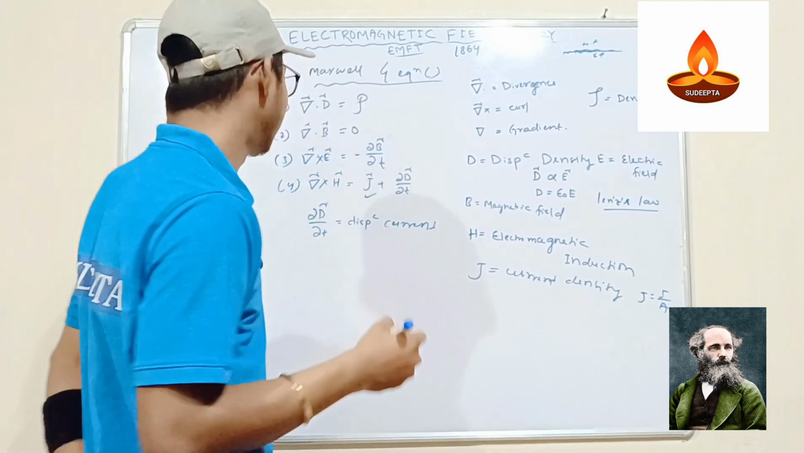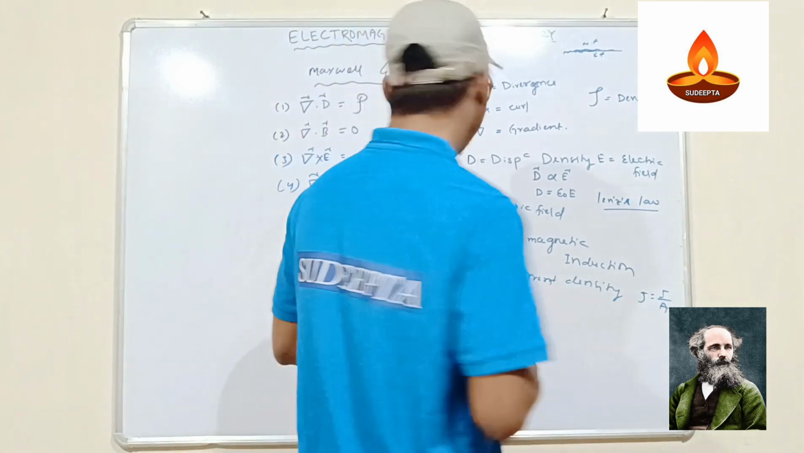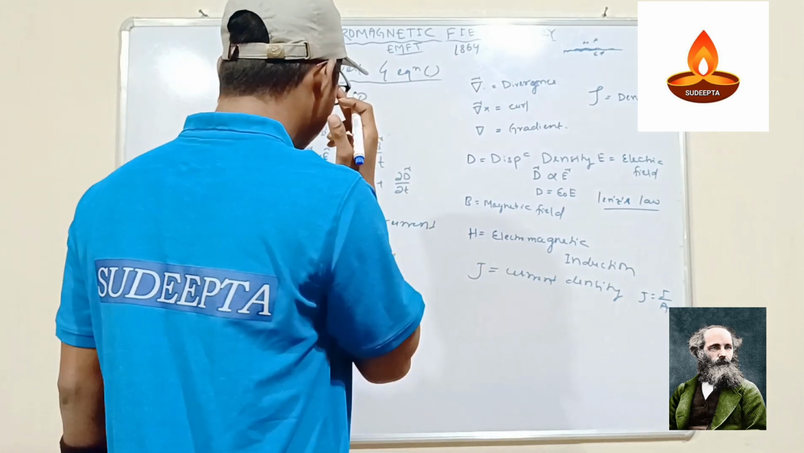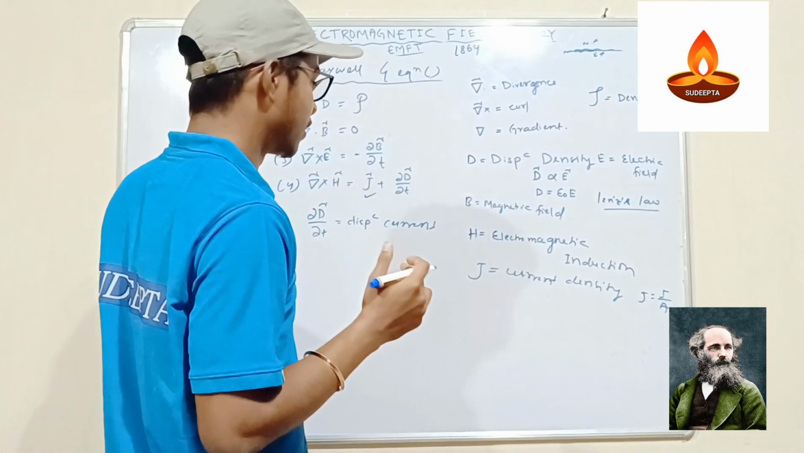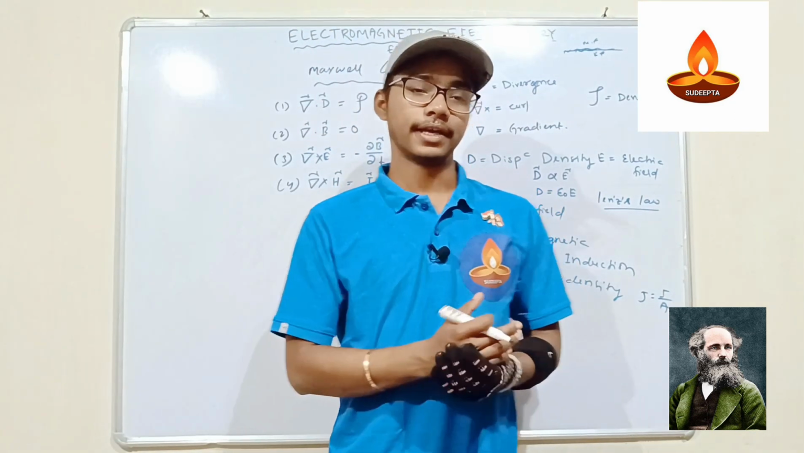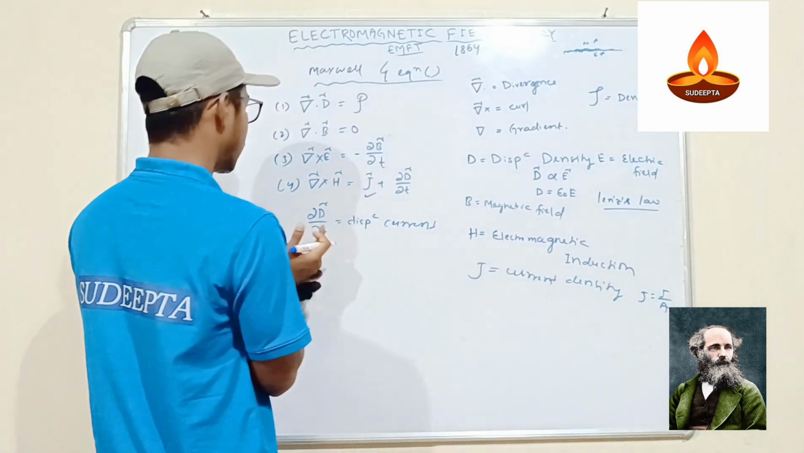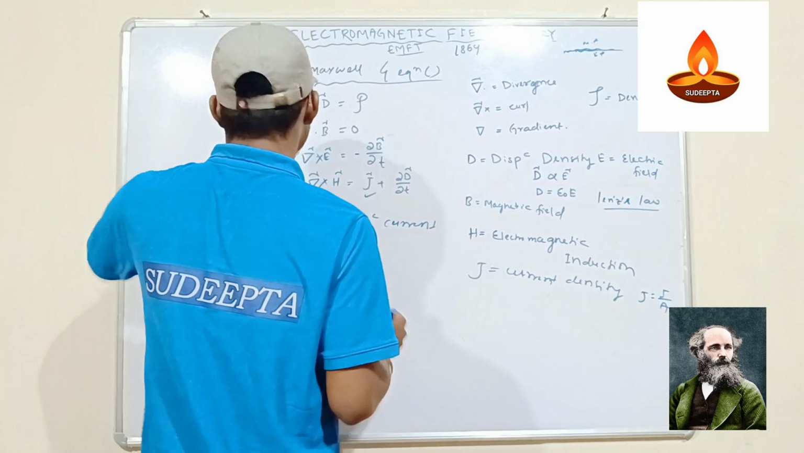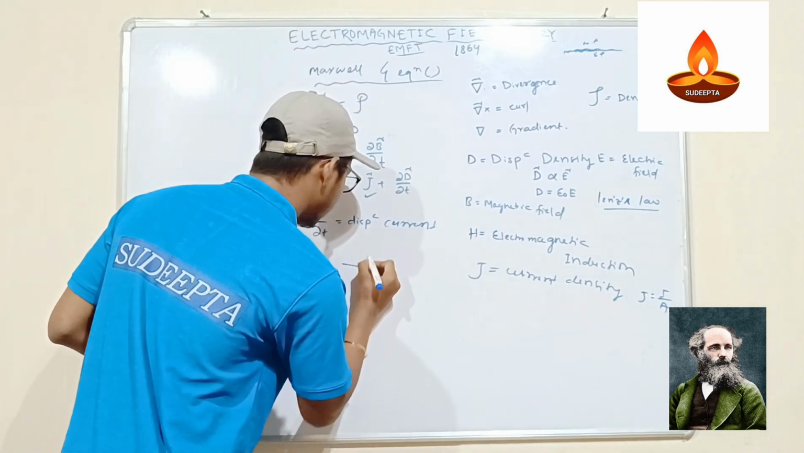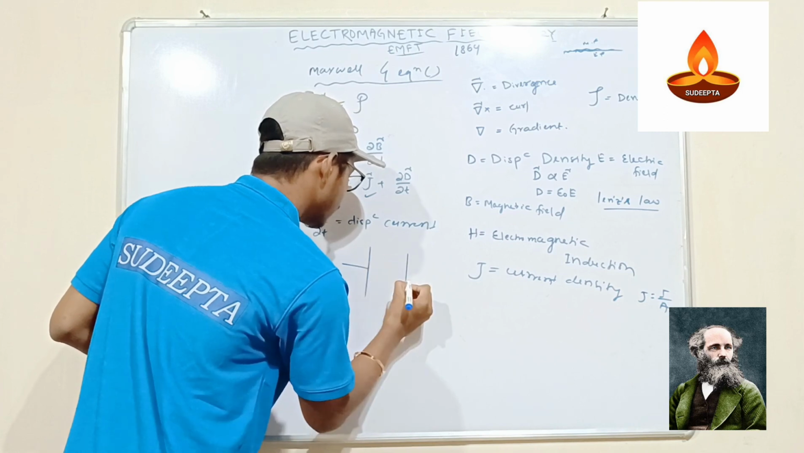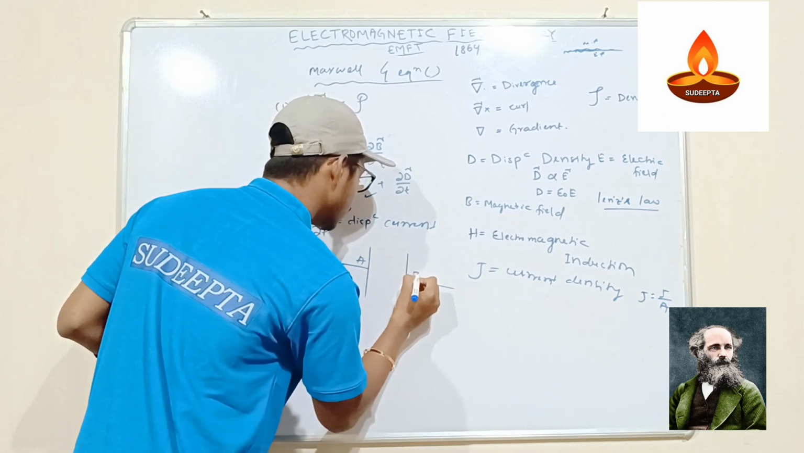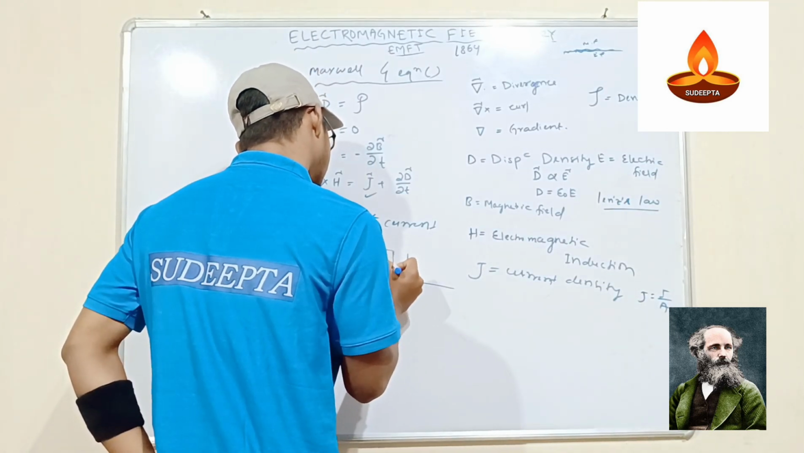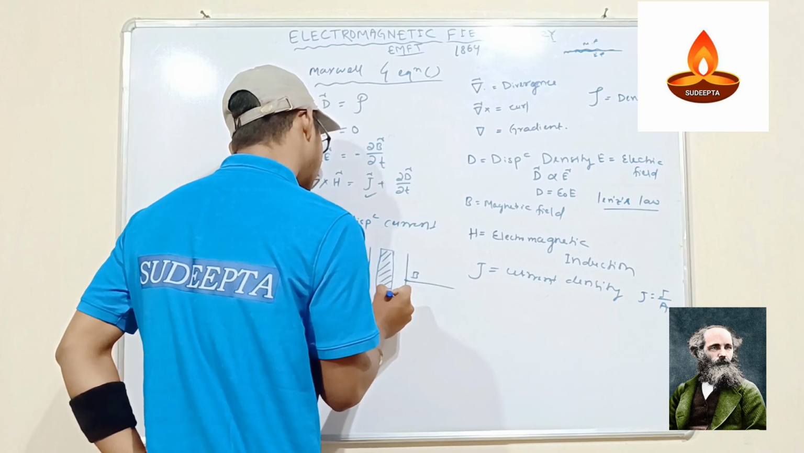Actually only J would happen if there is Ampere's law. If the magnetic induction is there, then why was this addition made? Actually it happens in the case of a capacitor. There is a capacitor, let's say this is A and this is B, and in the middle we fix a dielectric material, we know it.